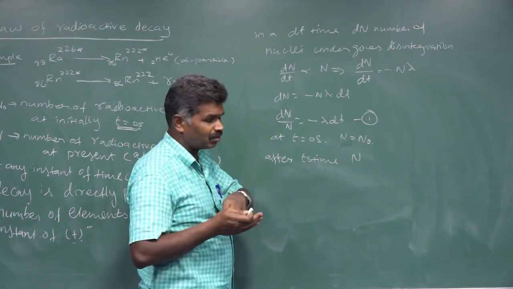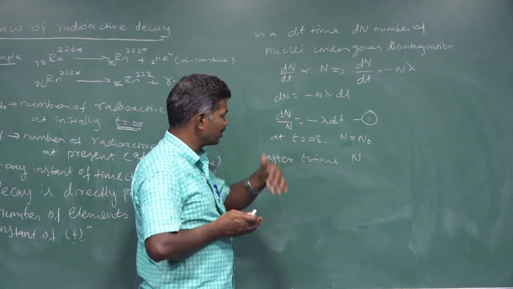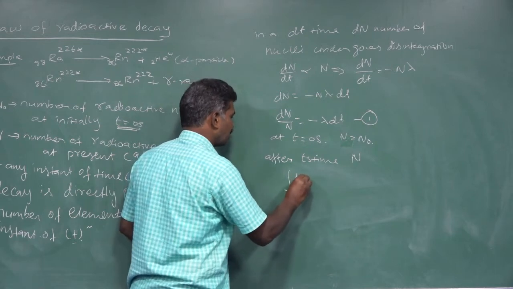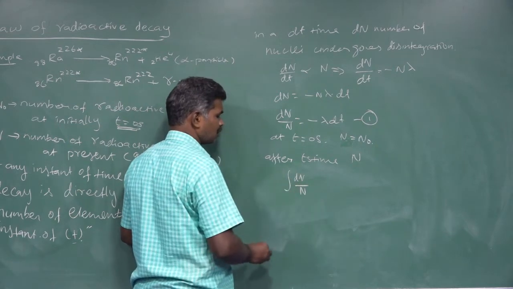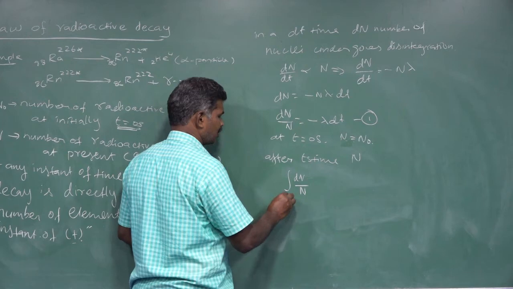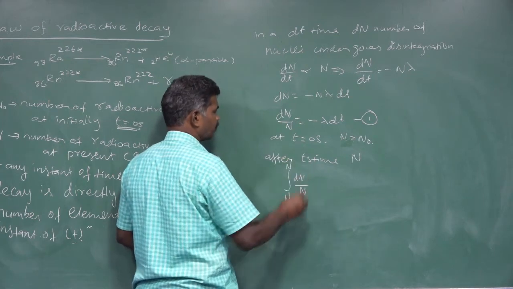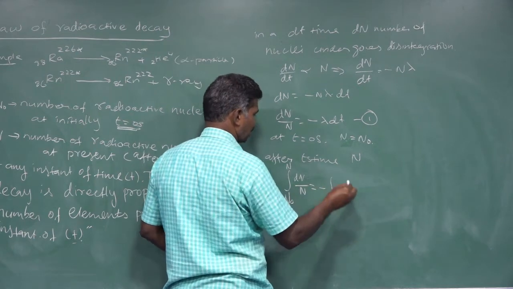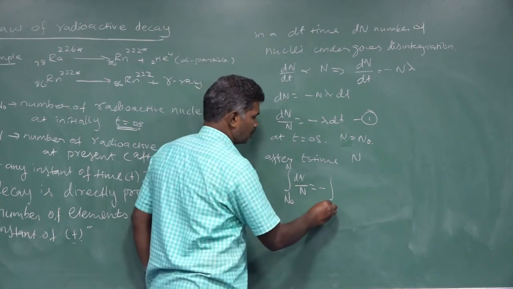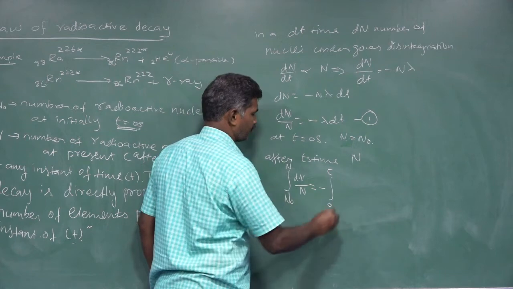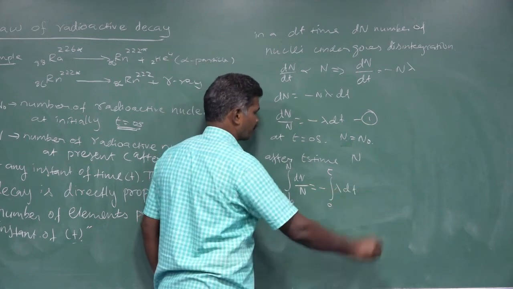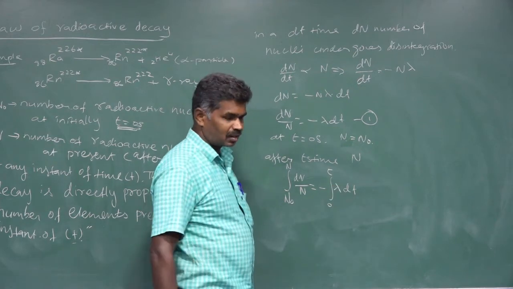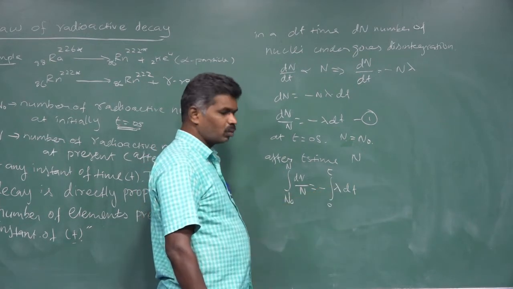We have limits for time as well as the number of atoms: integral dN by N, with the number of atoms from N naught to N, equals minus the integral, with time from 0 second to t second, of lambda dt. We know that lambda is nothing but the decay constant, so that constant should be taken out.